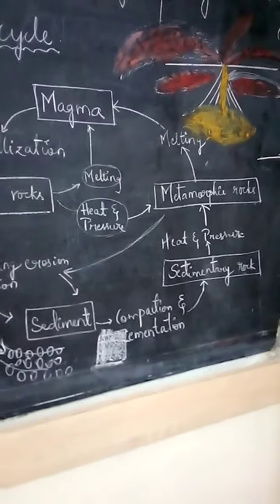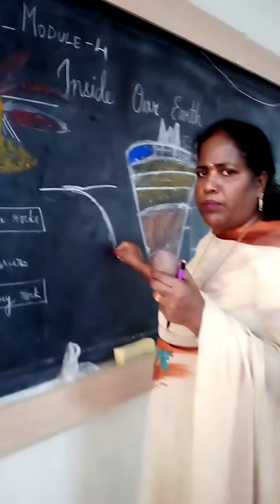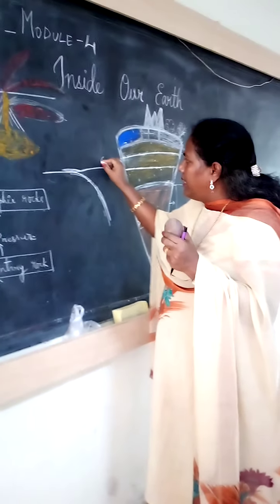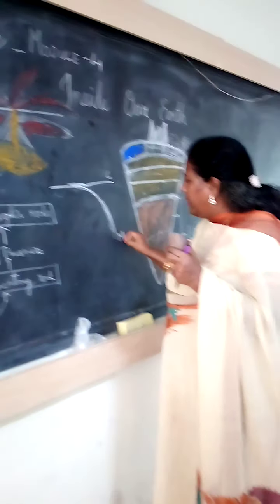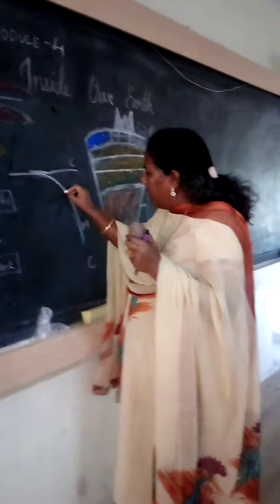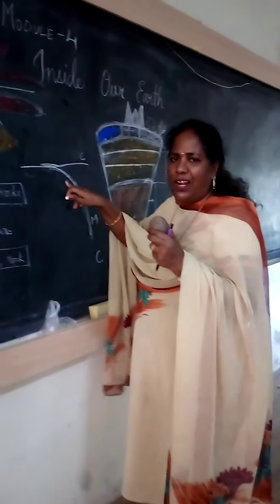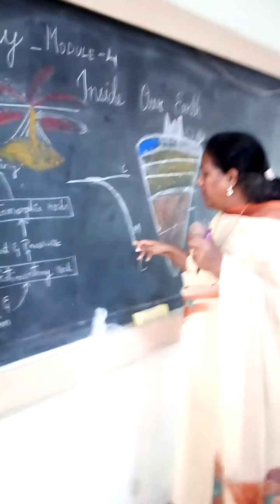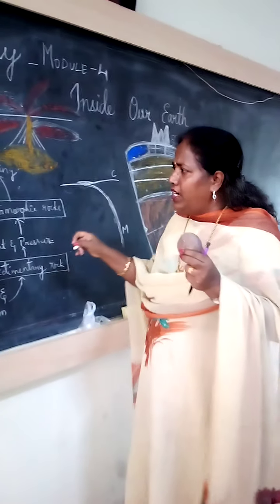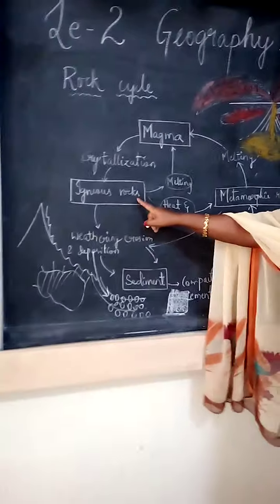They are coming into the magma layer, the mantle layer. This is the crust layer. This is the mantle like this. Here we can see the core. Like this they are coming, and whatever is solid is turned into liquid form. That is called magma. Now do you understand? See here I showed this igneous.